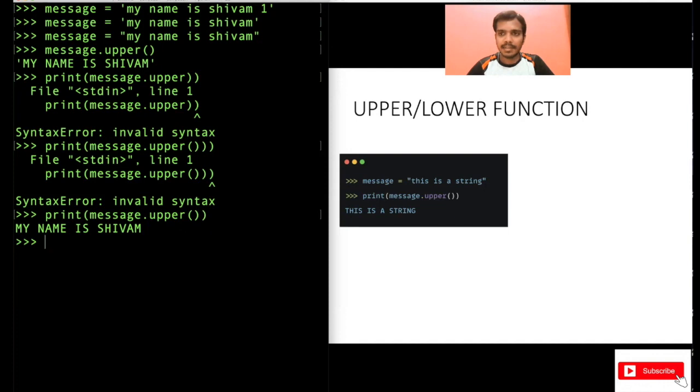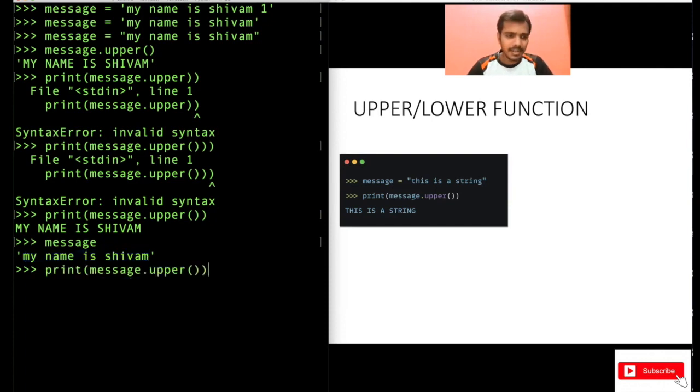Now you have to understand one thing. This is very important. You will think about the variable. Initially you were storing the lowercase message in this variable message. Now after using upper, will the value change in the message? Let's try to find out. Print message. See, the value in the message is still my name is Shivam. It's not the uppercase. That means that if you use the upper function or lower function, it will not change the value in the variable itself. If you want to do that, you have to do it differently, which I will show you.